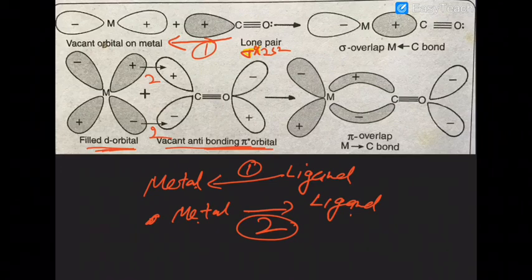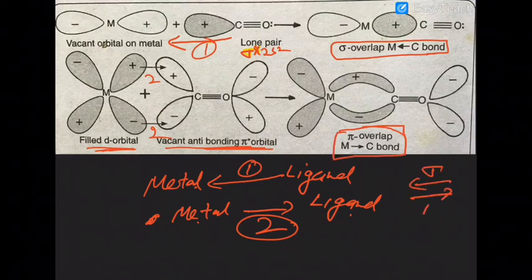The formation of the back bonding between the filled d orbital of the metal and the vacant anti-bonding MO of carbon monoxide will make the ligand to metal bond stronger. So there is a pi overlapping. One is the metal to carbon sigma bond, then there is a metal to carbon pi bond. Ligand to metal is a sigma bond. Metal to the ligand is a pi bond.